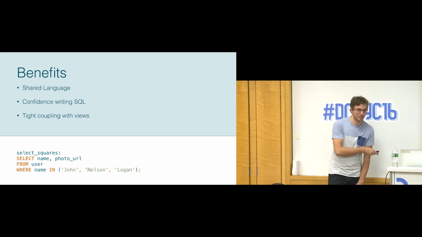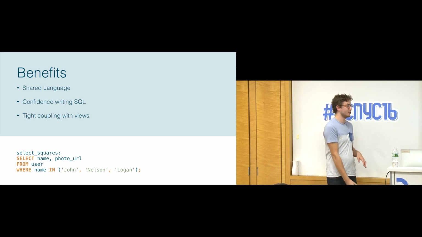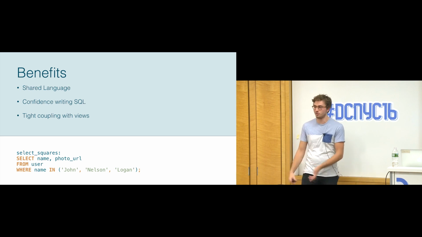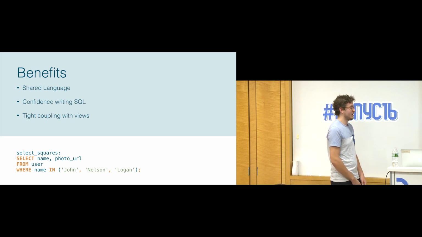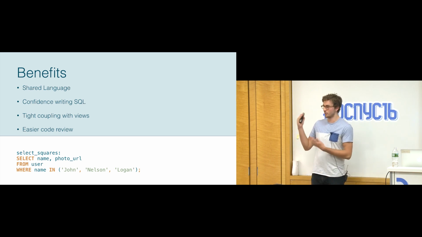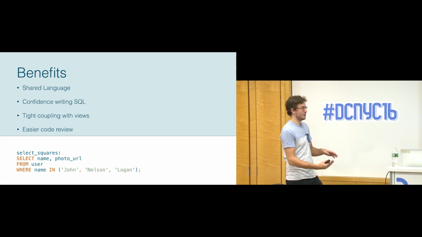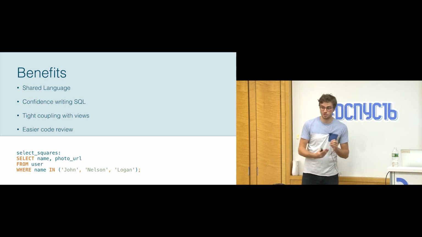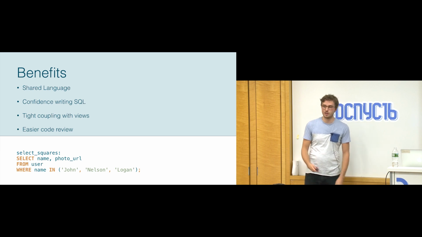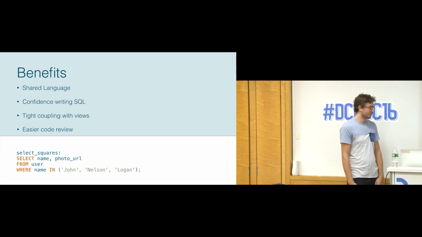The third thing was the tight coupling with views. The idea that these queries were almost like an XML file in the Android world for a specific view, except they were providing you this view model that you'd use to populate the view. And the final thing was easier code review. I touched on this a little bit in the scaffold part where I was looking at that query. With these projections, it becomes really simple to understand what's going to happen if you're adding a new column to the projection, or adding a new filter. So it became a lot easier to code review, and any sort of data logic became a lot easier to make pull requests for and get changes in.